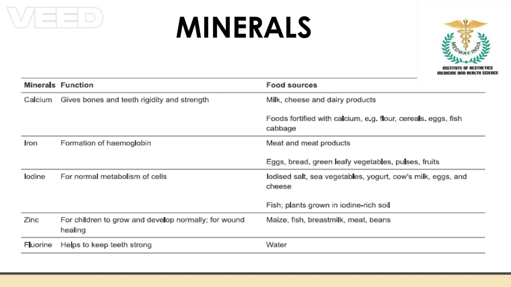Okay, so we saw macro and micronutrients. Macronutrients are carbohydrates, protein and fat, and we saw fiber as an additional factor. Micronutrients are vitamins and minerals. Fat soluble vitamins are A, D, E, K, and water soluble vitamins are C and B. And among minerals, we saw calcium, iron, iodine, zinc, magnesium, potassium, and fluorine. So these are the contributors of nutrients in general.